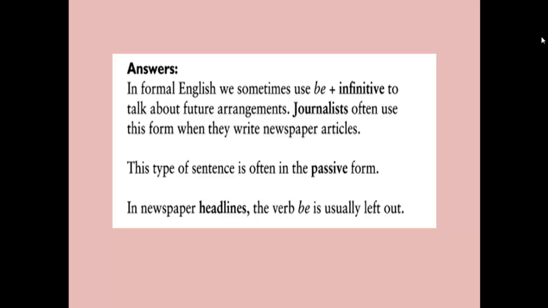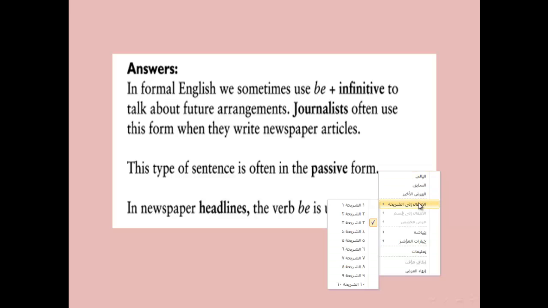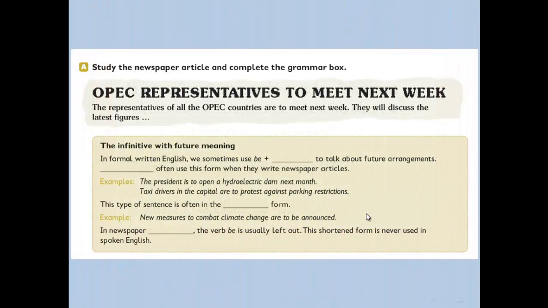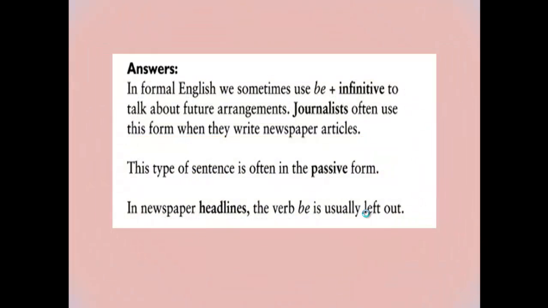In formal English, we sometimes use be plus infinitive to talk about future arrangements.